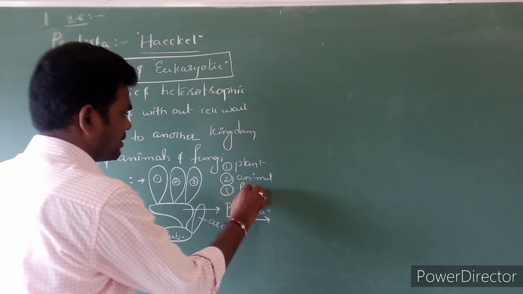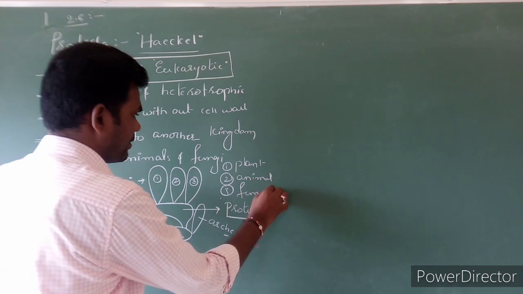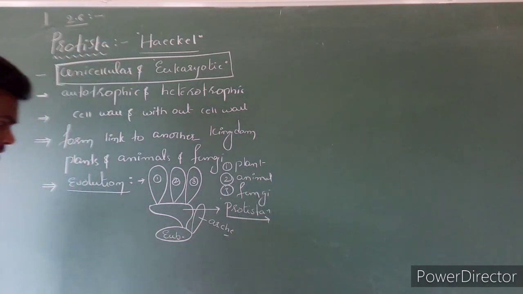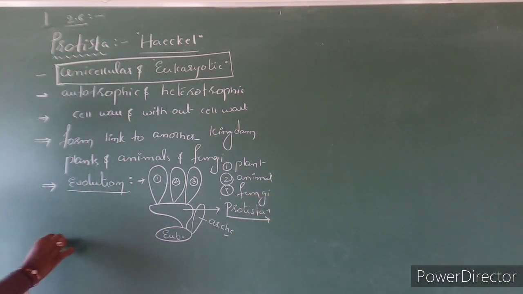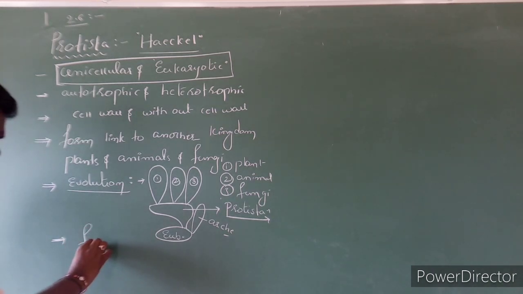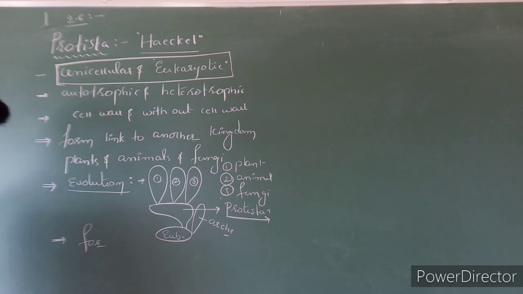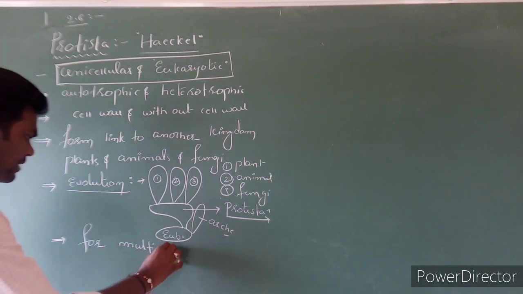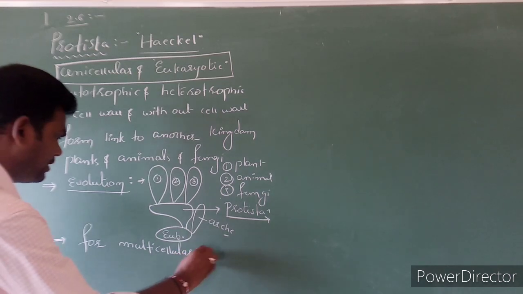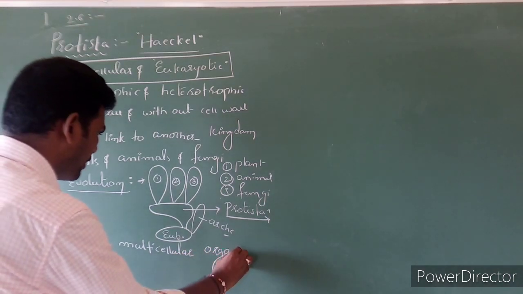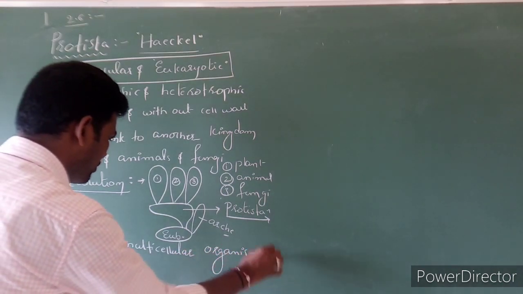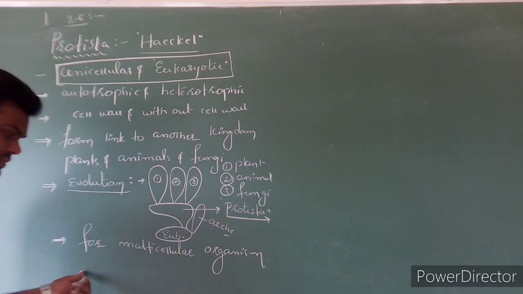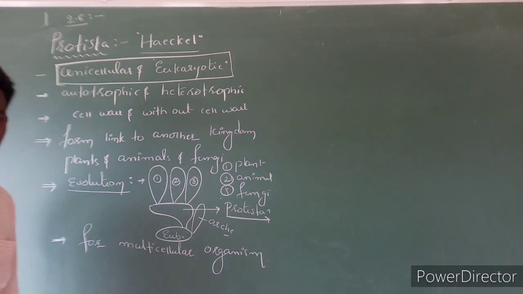The third one is Fungi. That's why the scientists have said that it is an ancestor for multicellular organisms.